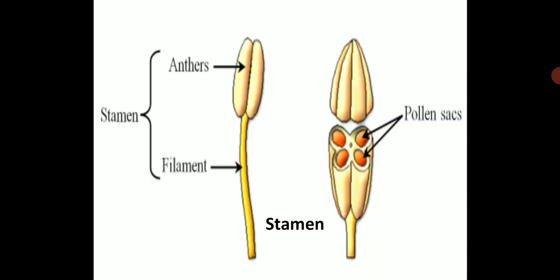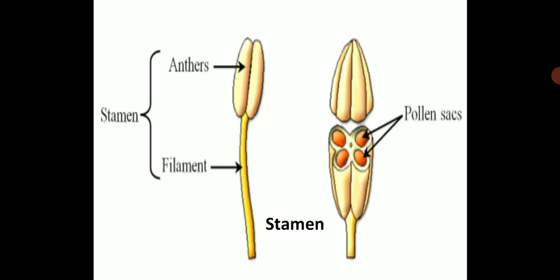Please do write this. You can draw the diagram under what you have stated just now, so that you know what you have written in the notebook. In the diagram, you can see a stamen. It has anthers and a filament. In a part of the stamen, you can see the pollen sac, and it has pollen grains inside.